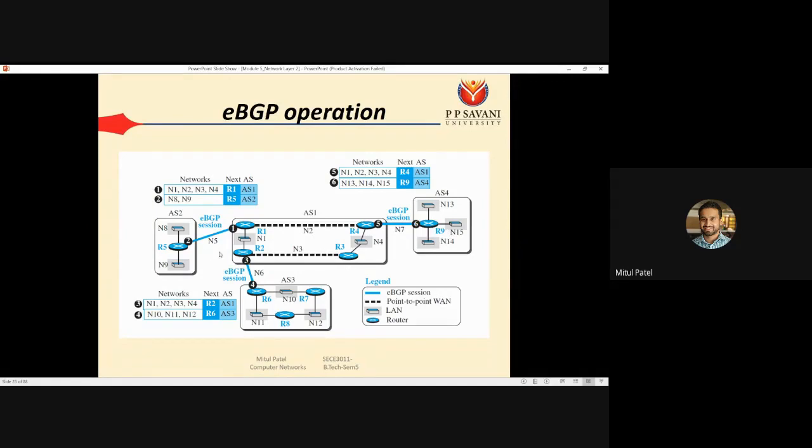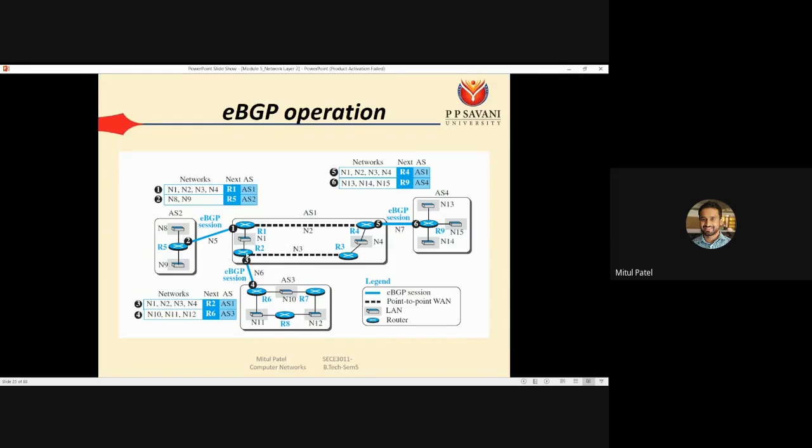Okay, so by that way router 1 has got the information of all the other networks in all autonomous systems. In the same way R2 should also know the information of AS2, AS3 and AS4. By applying eBGP and IBGP, if router 2 has to send anything to N8 and N9, the next router is R1 and the path is AS1, AS2.